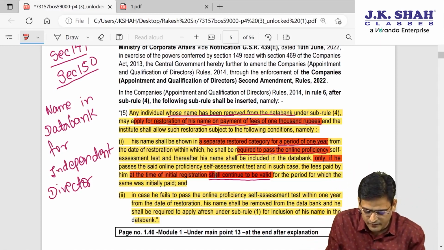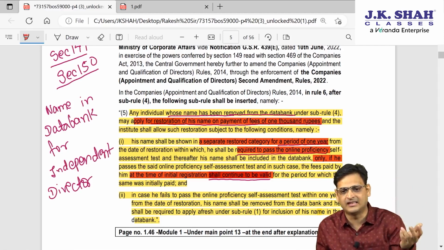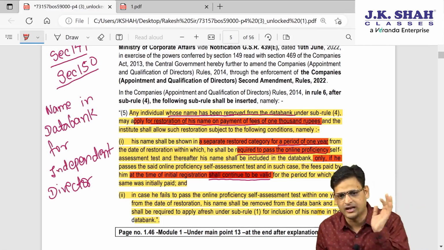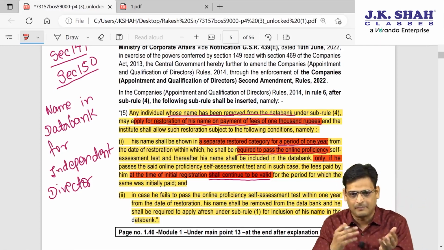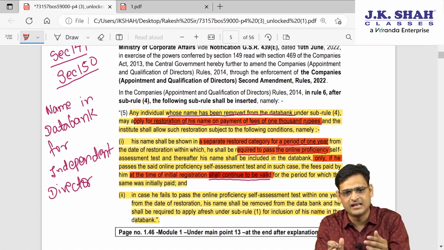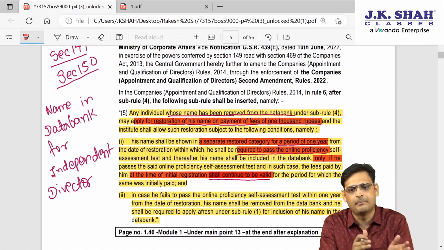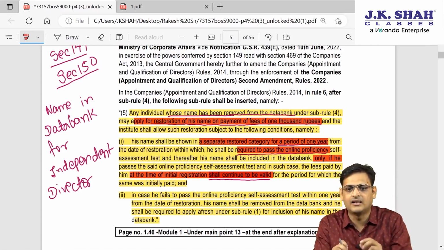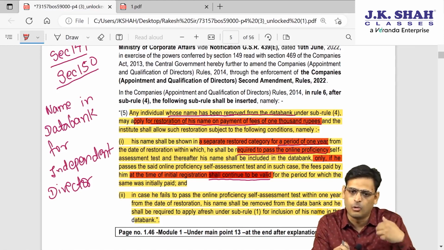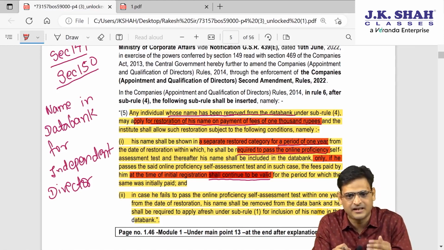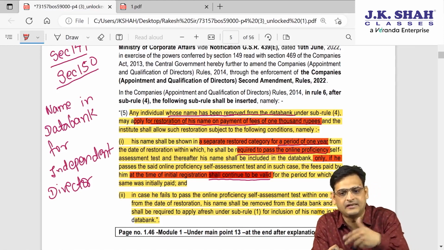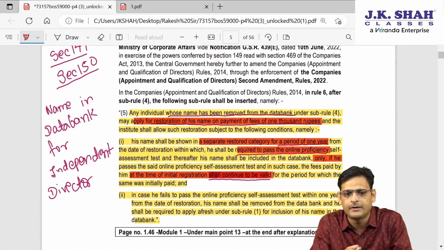So at the time of initial registration, whatever fees he has paid, only that fees will continue, and once he passes that exam within 1 year, his name from the separate category will appear in the normal data bank, and the original fees which he has paid will continue for him, and he doesn't have to pay the extra fees again. So this is one point.